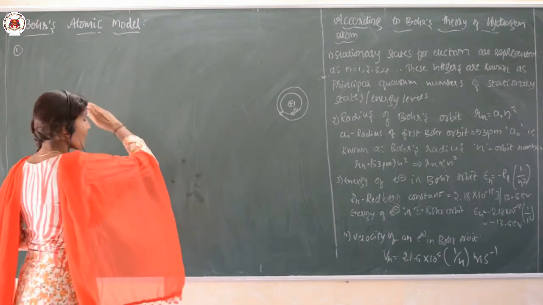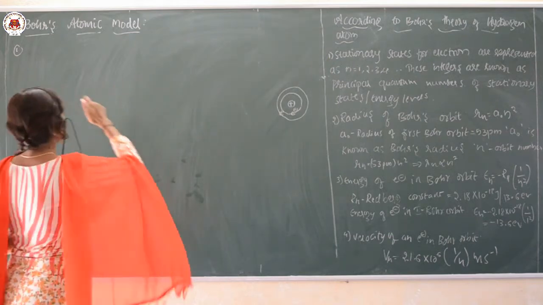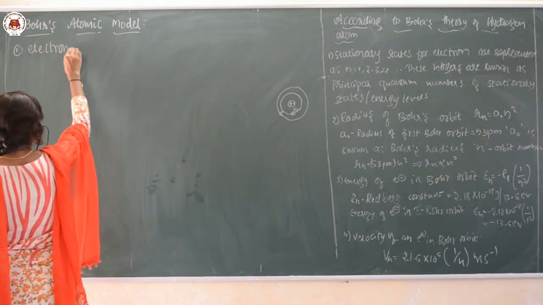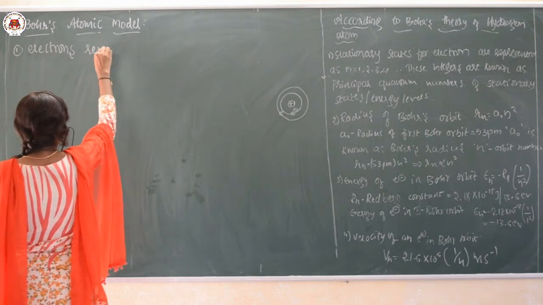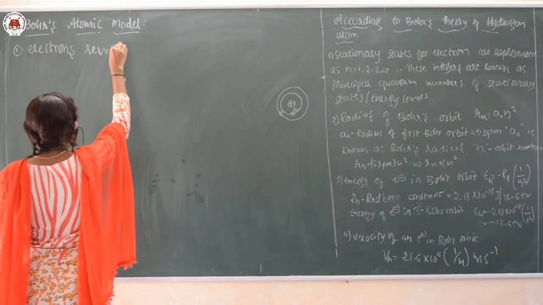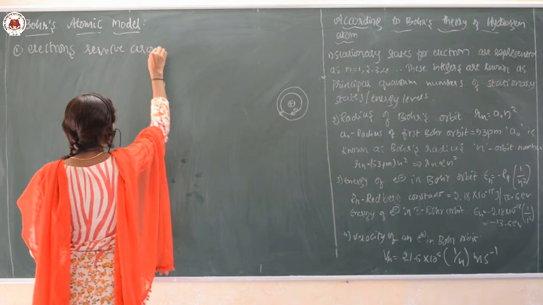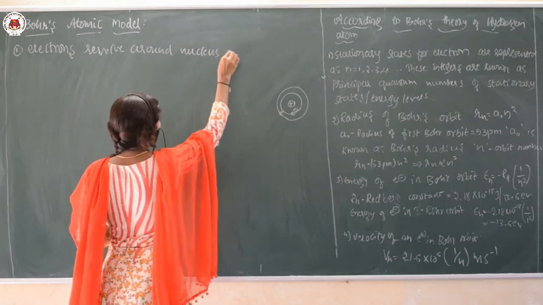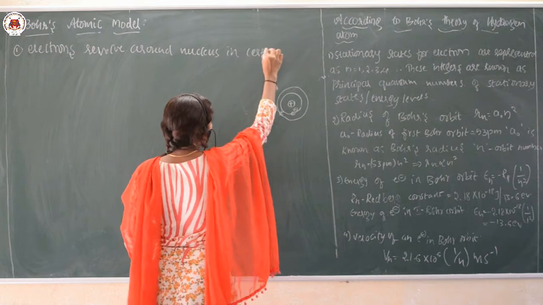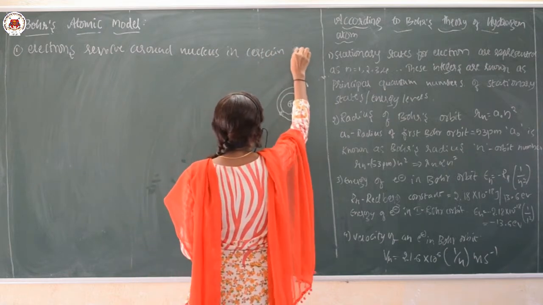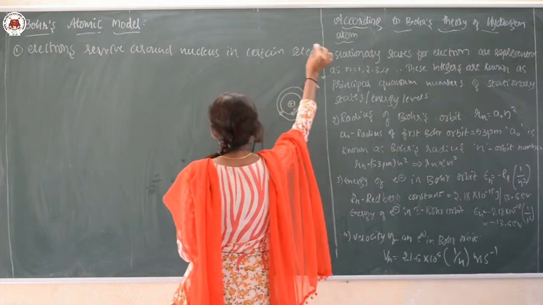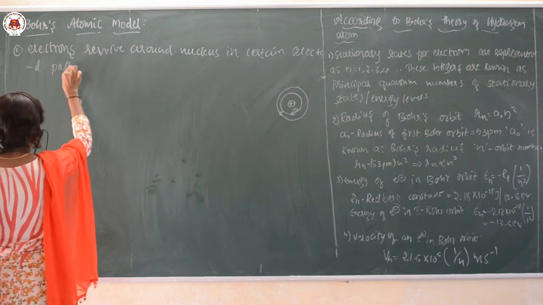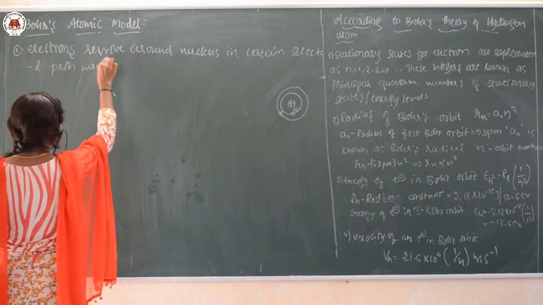See here, shortly I am going to write the points. The electrons are revolving around the nucleus. The electrons revolve around the nucleus in certain selected pathways or orbits.